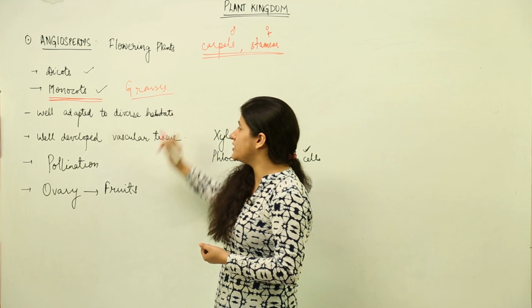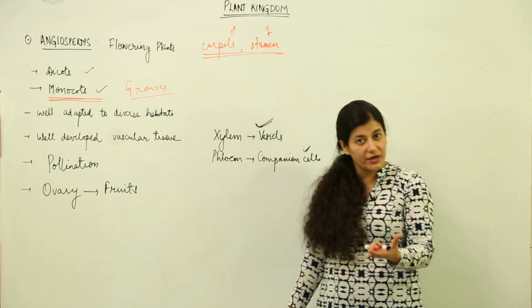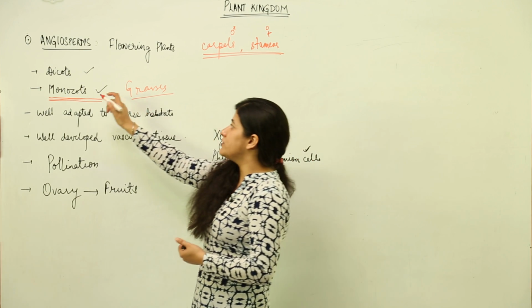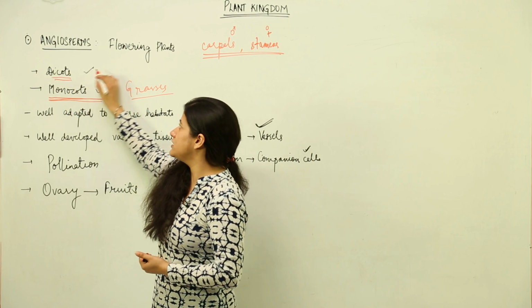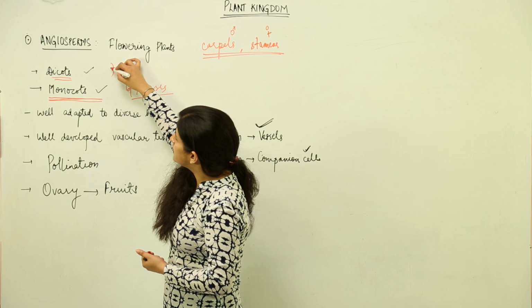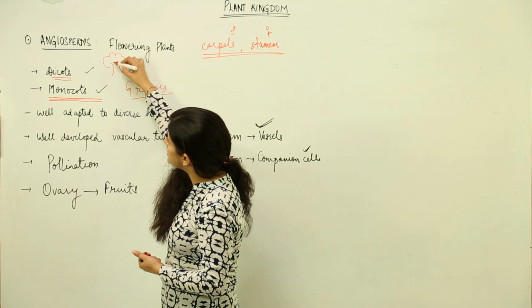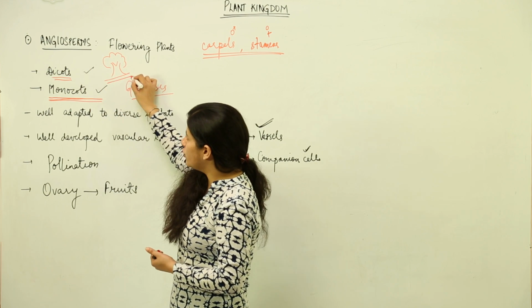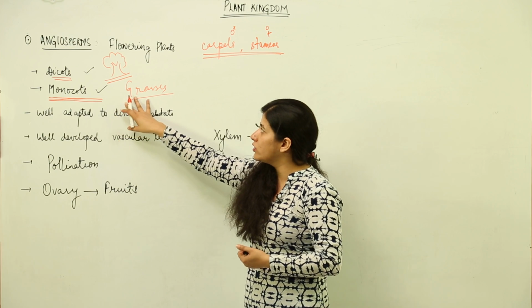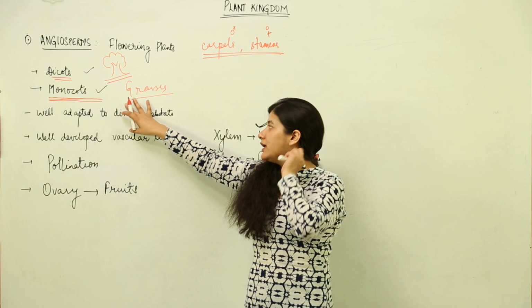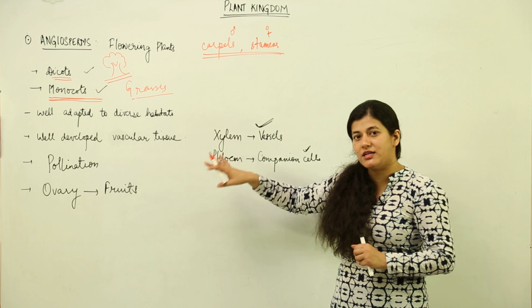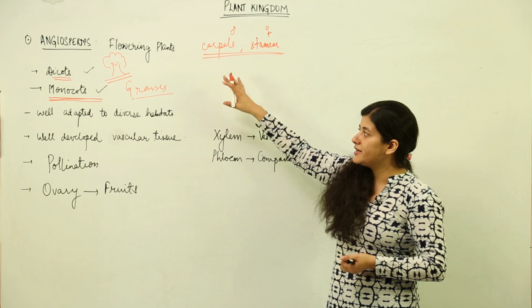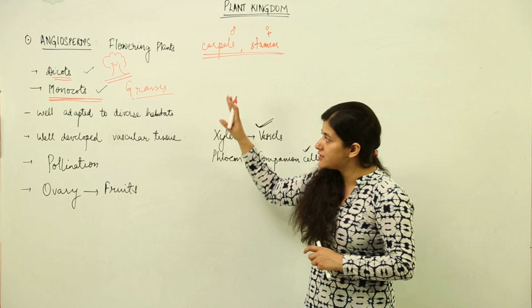Now if I take a mango tree and a wheat plant, the wheat plant is more advanced as compared to the mango tree, because mango tree is a dicot. So in case of dicots, we see the huge trees, which since childhood you have been drawing: a huge trunk is present, then there is a canopy. These trees are dicots, and the monocots are the grasses, like in the case of wheat, in the case of rice plant, they are the grasses, or we can say bamboo. So the flowering plants are divided into two classifications, dicots and monocots.